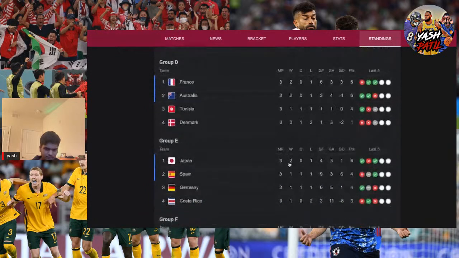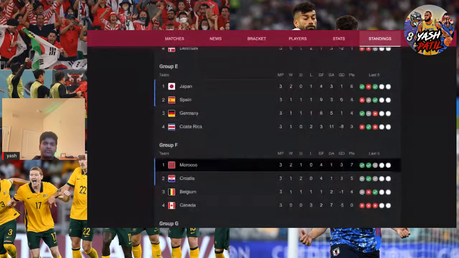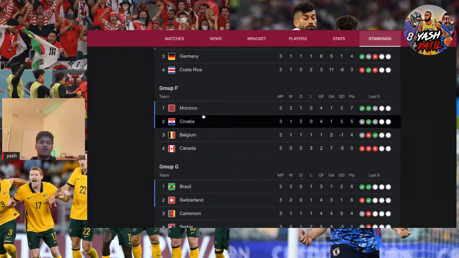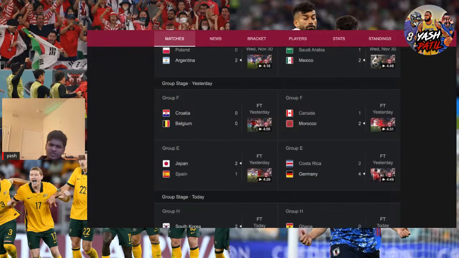Wait, where's the, oh, here it is. So Croatia, I guess they won a game and drew two. They beat Canada, then they drew against Belgium, and they drew against Morocco as well. So Morocco wins 2 games and draws one, I guess that was against Croatia. So yeah, Morocco's looking very good.